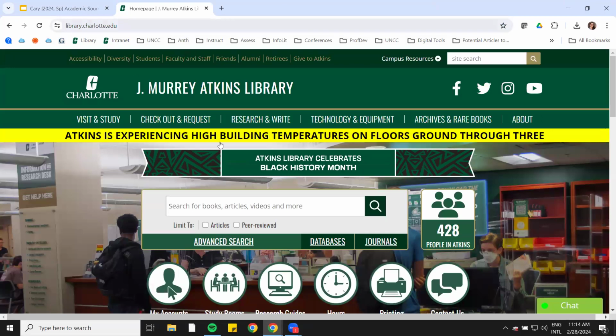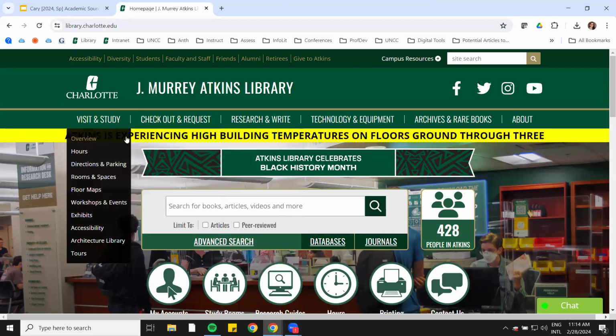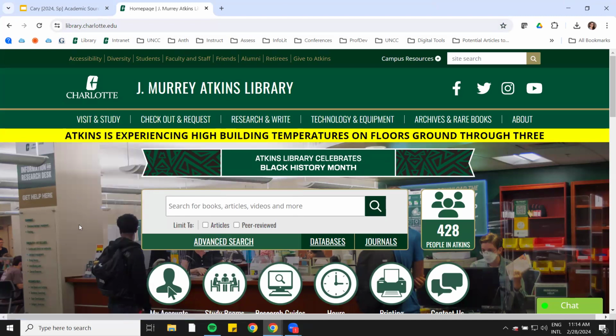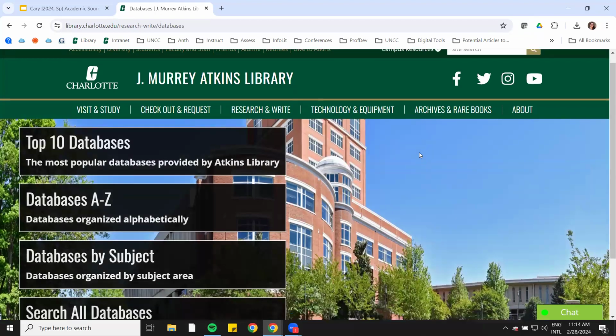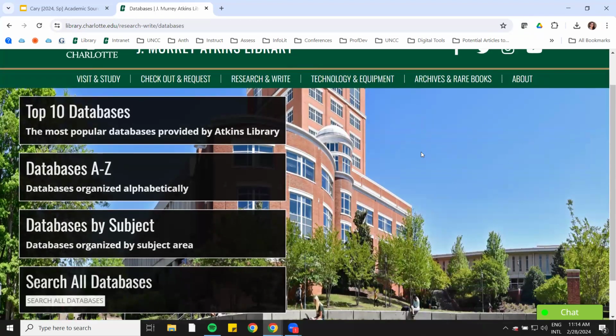So on the library homepage, ignore anything right here. We always have live notes on the library homepage. By the time you're watching this, it still might not be accurate, but I just want to point out what that is. So we have our middle search bar underneath where it says databases. If you click on this link right here, it's going to open you up to a new page. It's going to give you some different ways to get to databases.